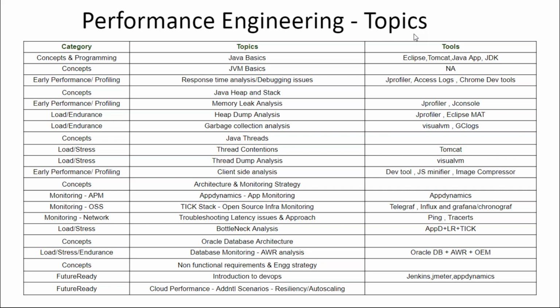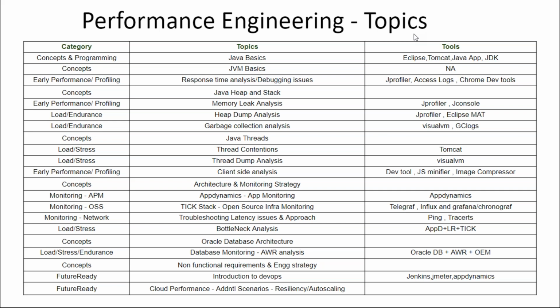Earlier we used to have this as part of the first session of the engineering batch. We'd talk about non-functional requirement engineering strategy. But the thing with that is, everybody new to this engineering will not be able to grasp what we say theoretically. When I say in the engineering strategy we should include thread dump analysis or heap dump analysis, they will not really be able to get why this needs to be done. That's why I have now moved this to the end of the session. After learning all these things, if I talk about engineering strategy, it will be easier and more meaningful for you to understand why and what it is all about.